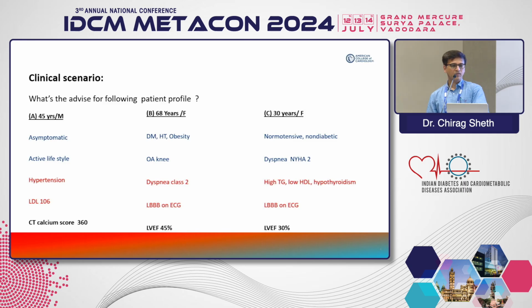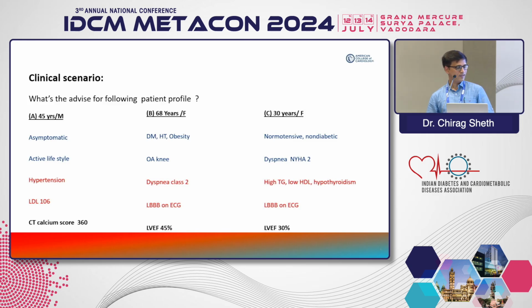A 45-year-old male who is asymptomatic, active lifestyle, hypertension, normal looking LDL 106, but has a CT calcium score of 360. What would you do? So asymptomatic, relatively high CT calcium score, hypertension, what would you do? Another patient is a 68-year-old female, diabetic, hypertensive, obesity, osteoarthritis knee, dyspneic, LBBB on ECG, EF 45%.